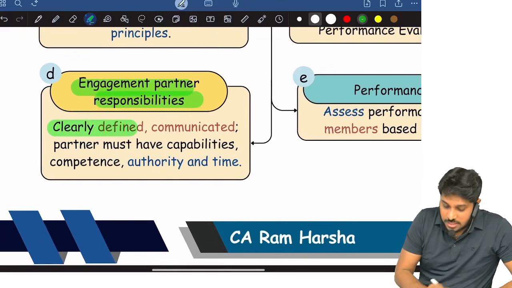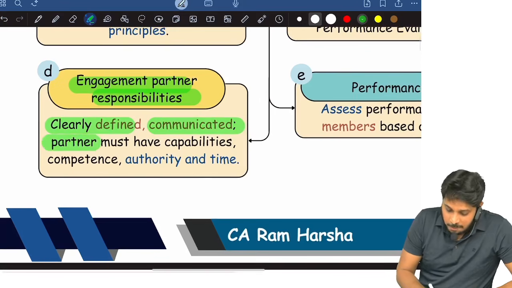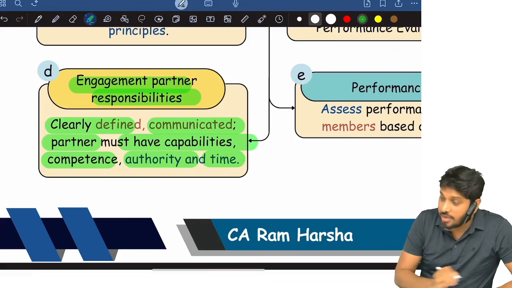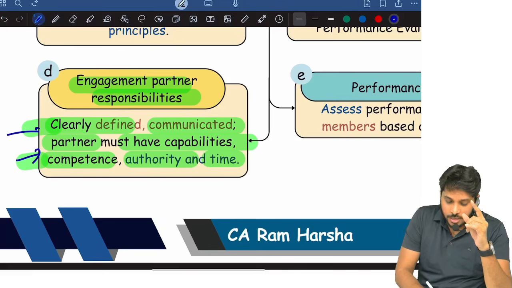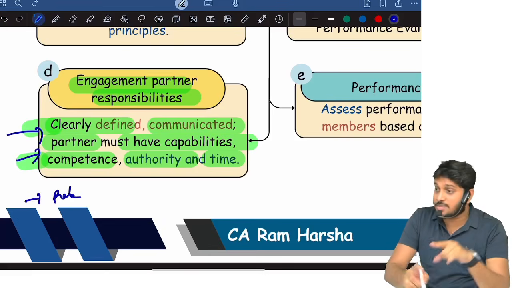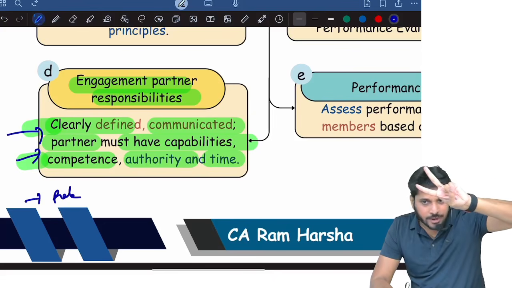The firm must clearly define and communicate engagement partner responsibilities. The partner must have capability, competence, authority, and time. There is another point. The role of engagement partner must be communicated to top management of the entity. Are you getting it? Any 2 points if read, that will be sufficient.